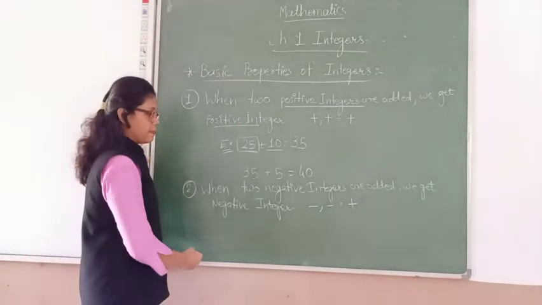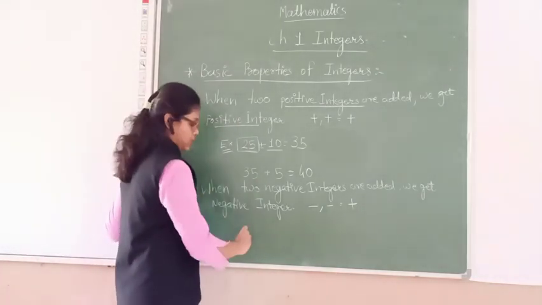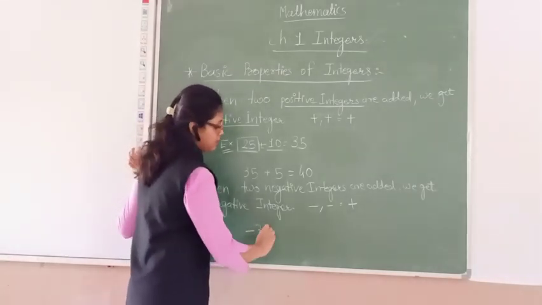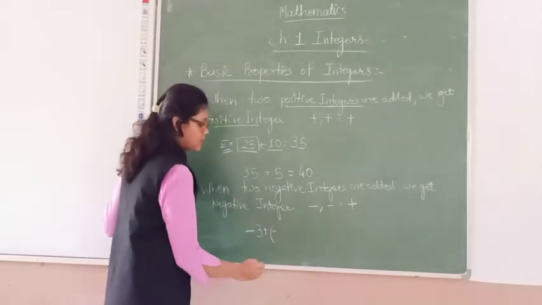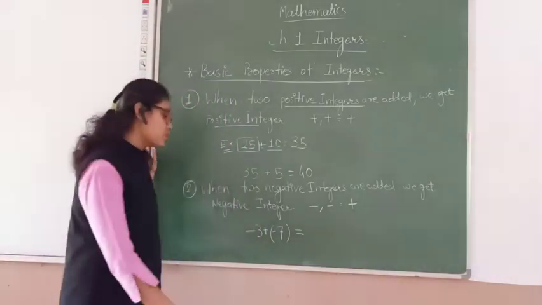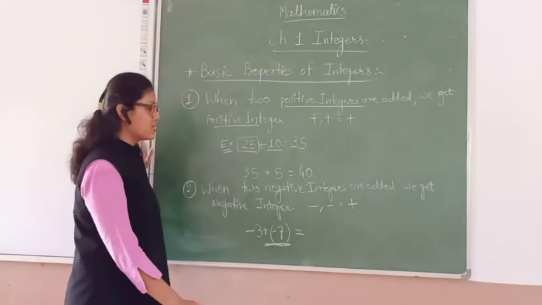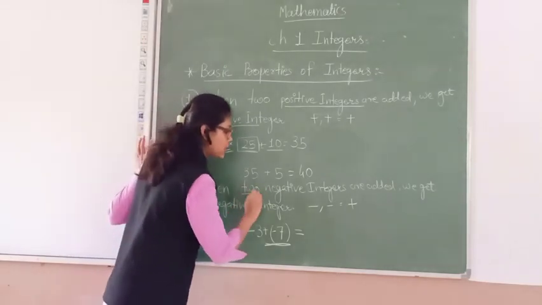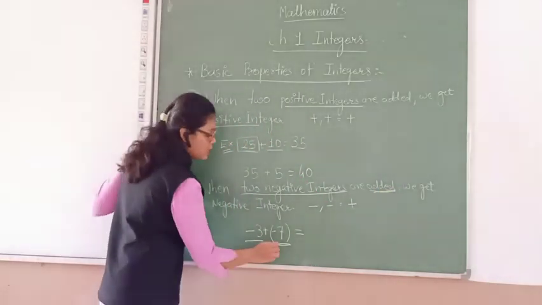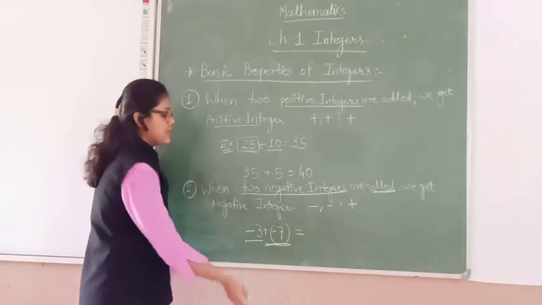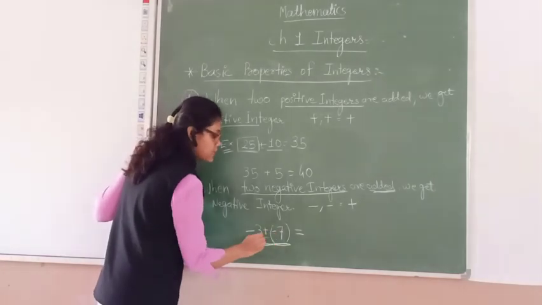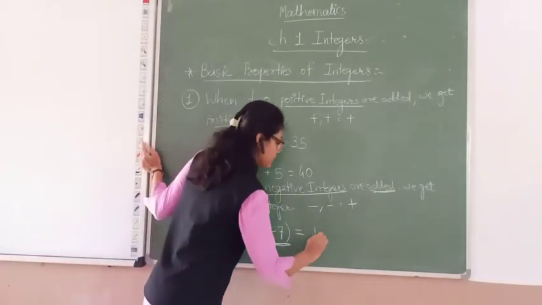Now let's see. Let's take two negative integers, minus 3 plus minus 7. Now first we remove this bracket, because we are talking about when two negative integers are added. This minus 3 is one integer and minus 7 is another integer. Let's add it. Now 7 plus 3 will be 10.